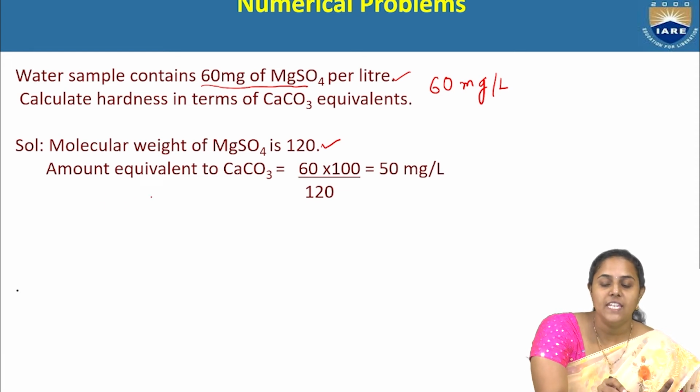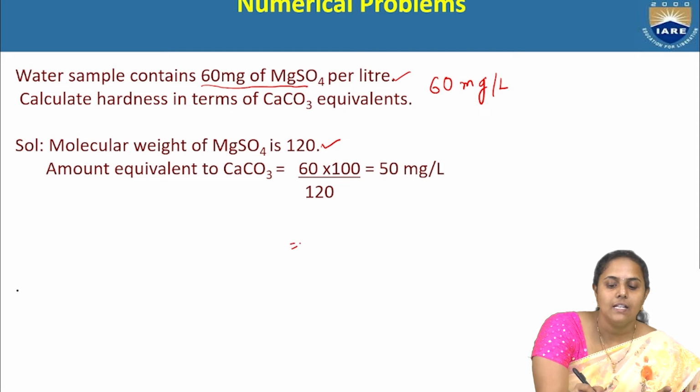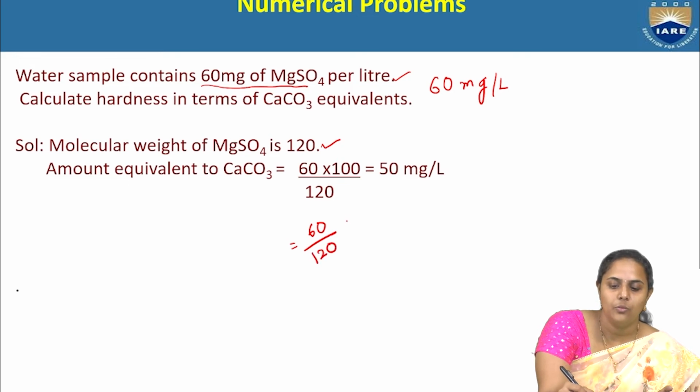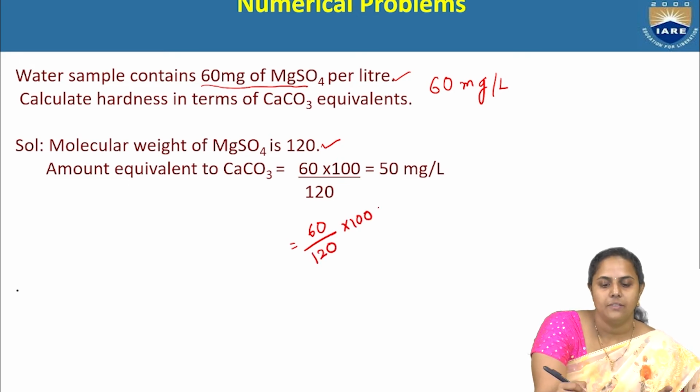Hardness of water in terms of calcium carbonate is here. The hardness causing salt is magnesium sulfate and the weight given is 60 divided by molecular weight of magnesium sulfate, which is 120, into 100.